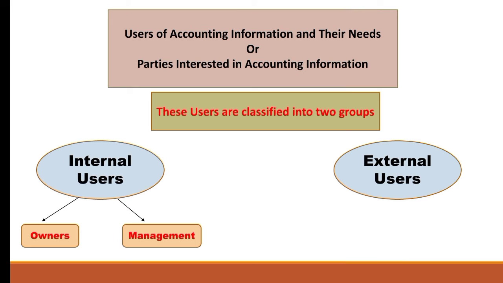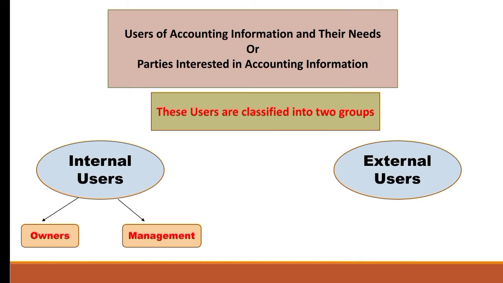So we can say here management gets information from two types of reports. First is from published reports. Published reports include the profit and loss account, balance sheet and cash flow statement. Whereas unpublished or internal reports include information such as cost of product, speed of increase in cost of production, profitability of each product, etc. Now the management has direct access to these unpublished or confidential reports, which contain valuable information not available to the external users.